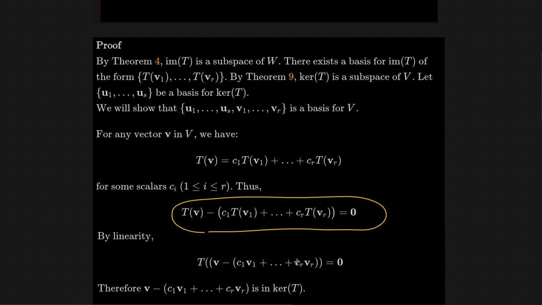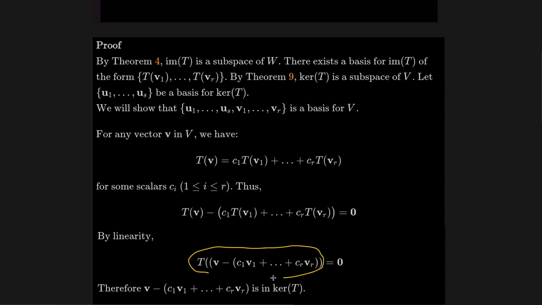Okay, so what we're going to do is subtract this over to the other side to get this equation. And then because our transformation T is a linear transformation, I can move all the scalars inside the transformation, and every time I'm adding a transformation of two vectors, I can move the addition inside the transformation. So I could write it all as a single transformation of this sum of vectors. Okay? And it's equal to the zero vector.